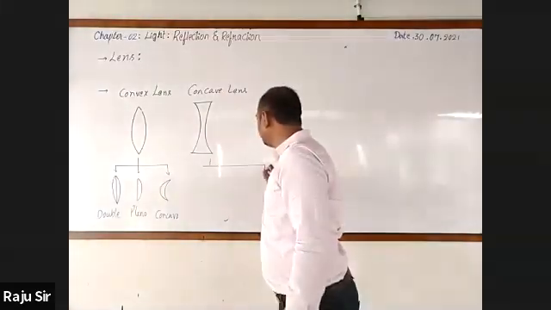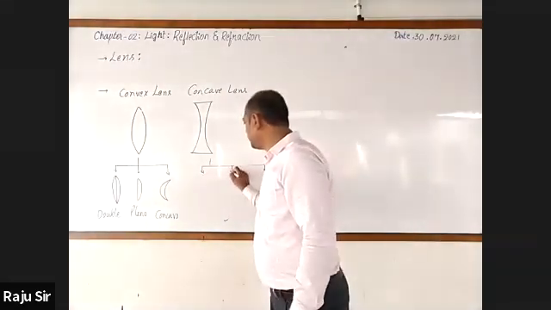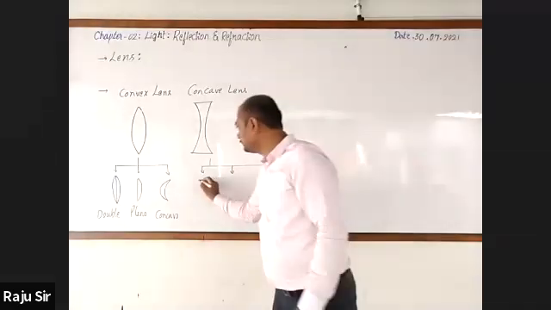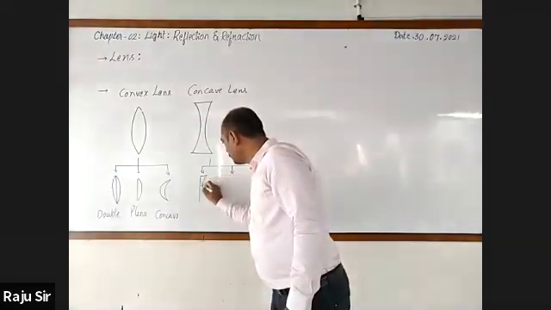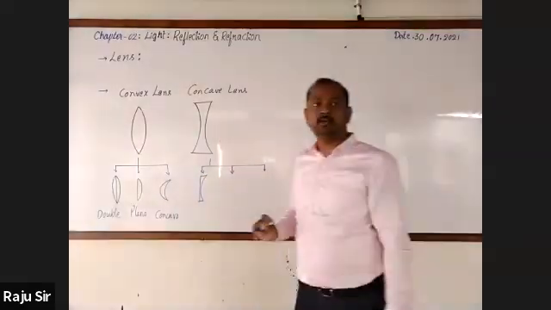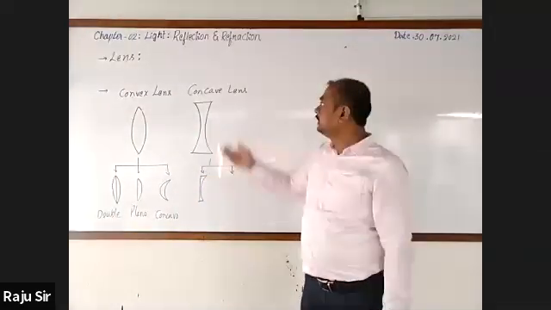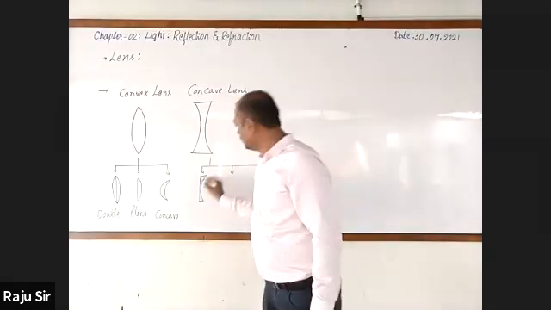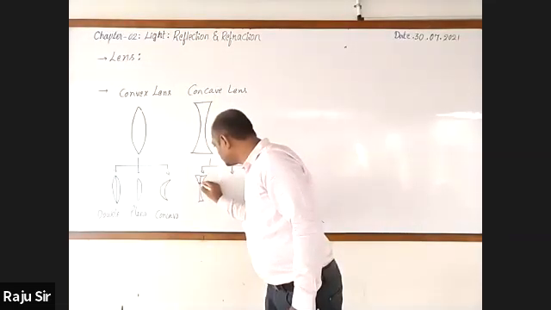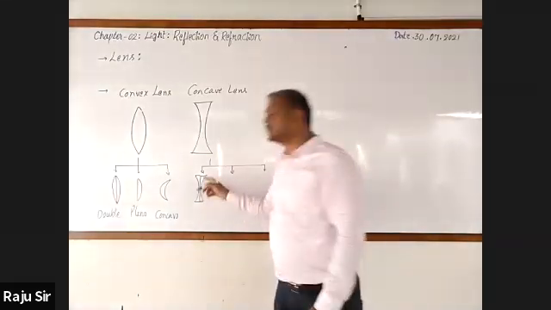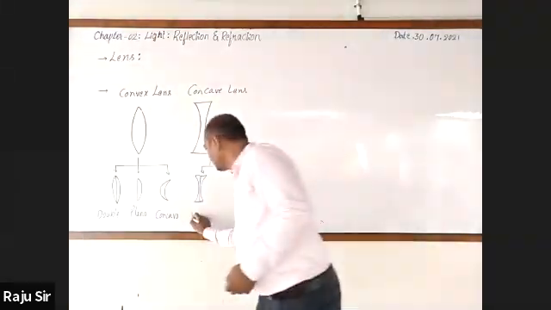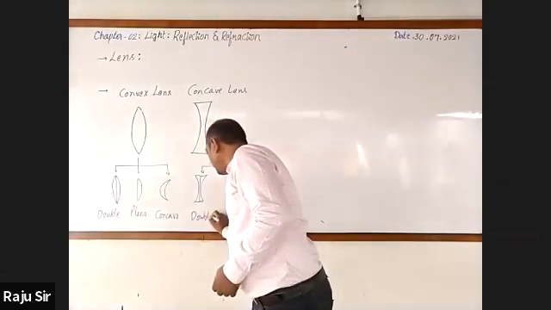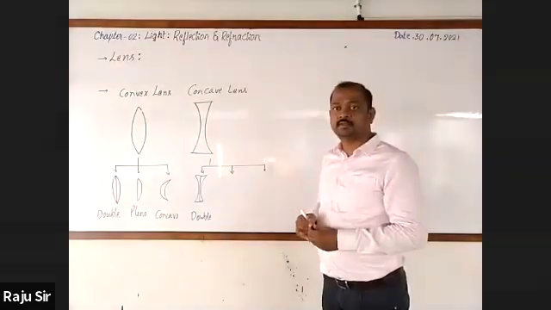Similarly, even in case of concave lenses, observe it. Here, one surface is bulged inward. If it is bulged inward, it is a concave lens. Now, you can notice that in this concave lens, both the surfaces are bulged inward. It is a double concave lens.